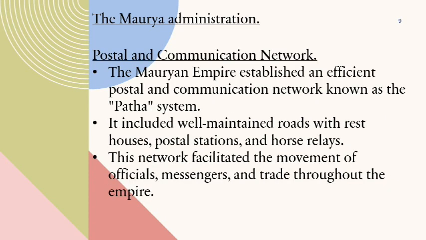Postal and communication network. The Mauryan Empire established an efficient postal and communication network known as the Patha system. It included well-maintained roads with rest houses, postal stations, and horse relays. This network facilitated the movement of officials, messengers, and trade throughout the empire.